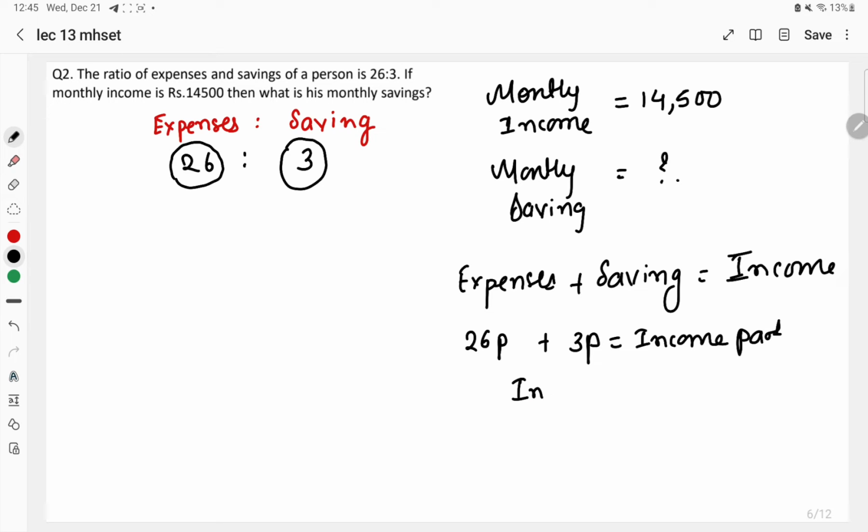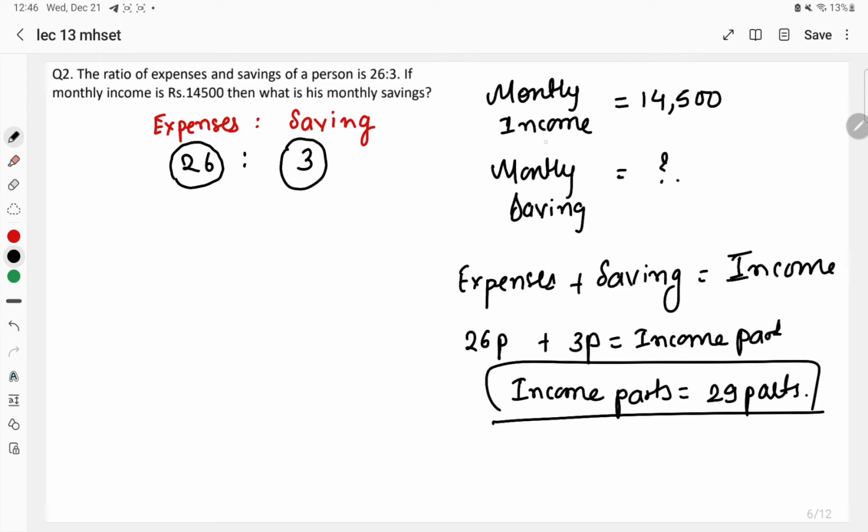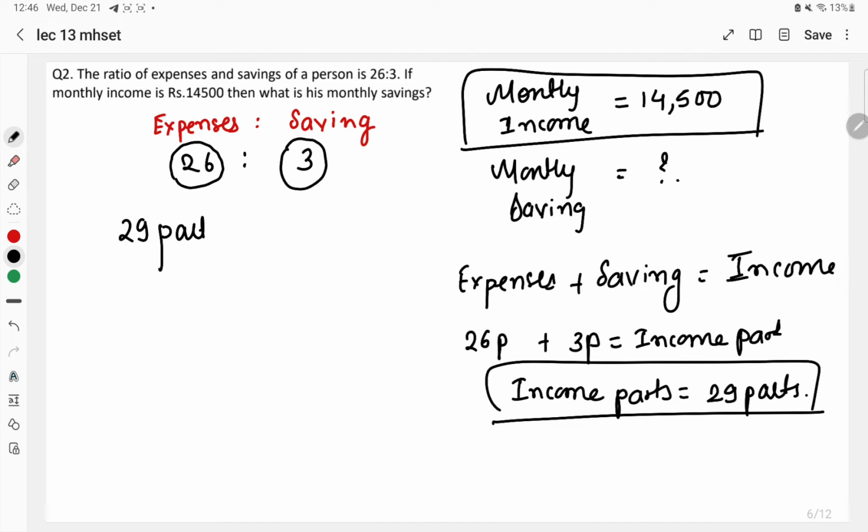So the income parts is equal to how much? It is going to be 29 parts. Now this is income. We know the value of income, which is equal to 14,500. So I can write 29 parts will be equal to 14,500.